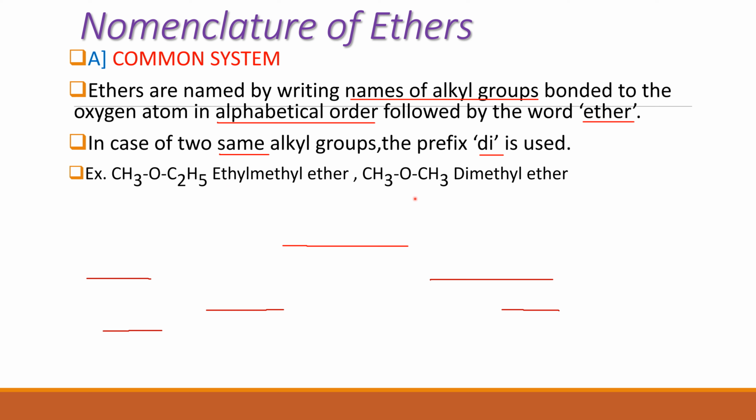Another example is with two same alkyl groups, CH3OCH3. Both alkyl groups are the same and they are methyl groups. Therefore, we use the prefix di and then the name of the alkyl group, that is methyl. So dimethyl ether. The word ether is used after the name of the alkyl groups. So the common name of this compound is dimethyl ether.